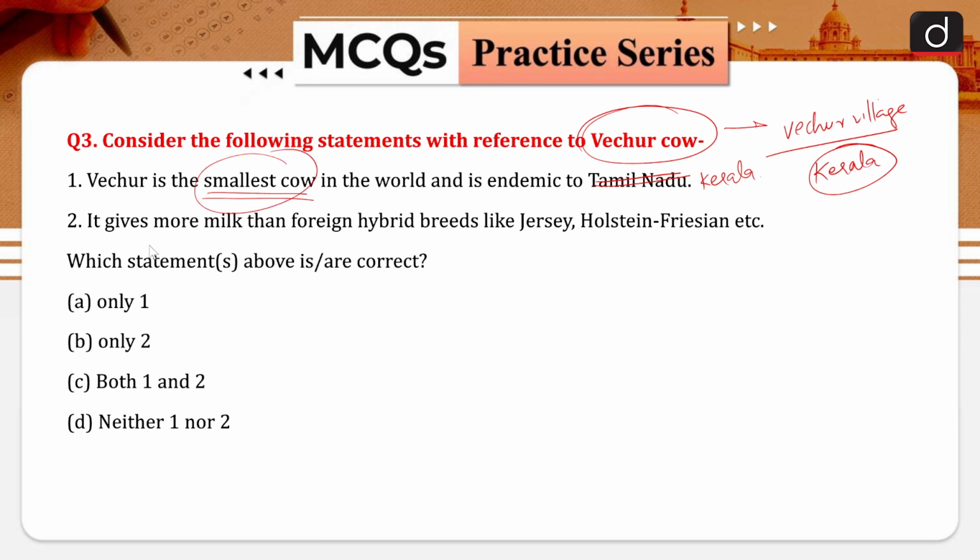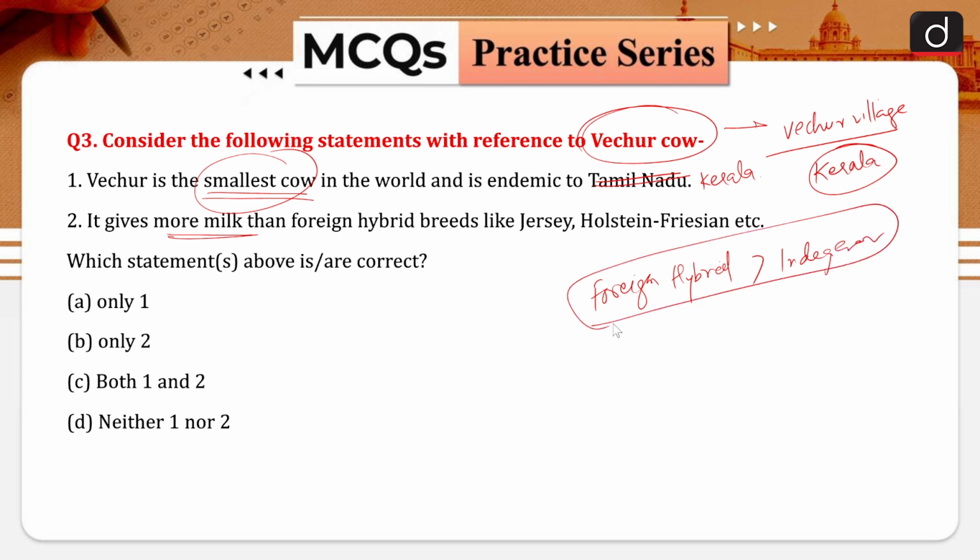Then when we are talking about the productivity, or the milk which the cow gives, mostly you will see that foreign hybrids usually have higher productivity than the indigenous species. So we can say that this statement is wrong. Both the statements are wrong over here.